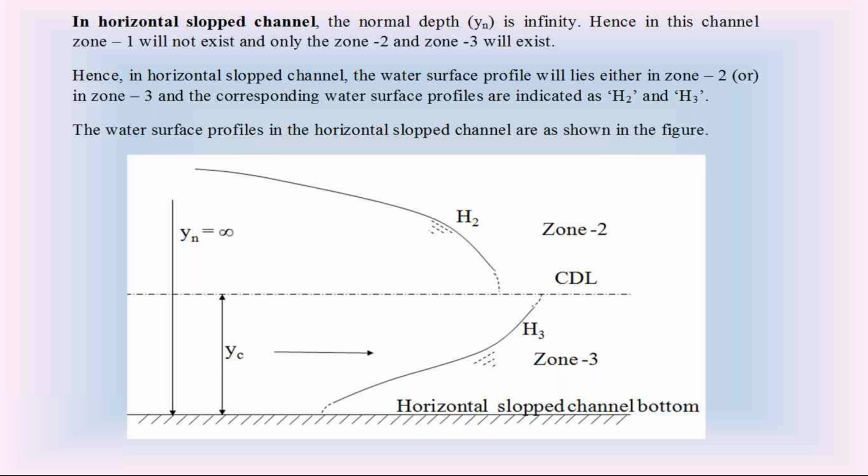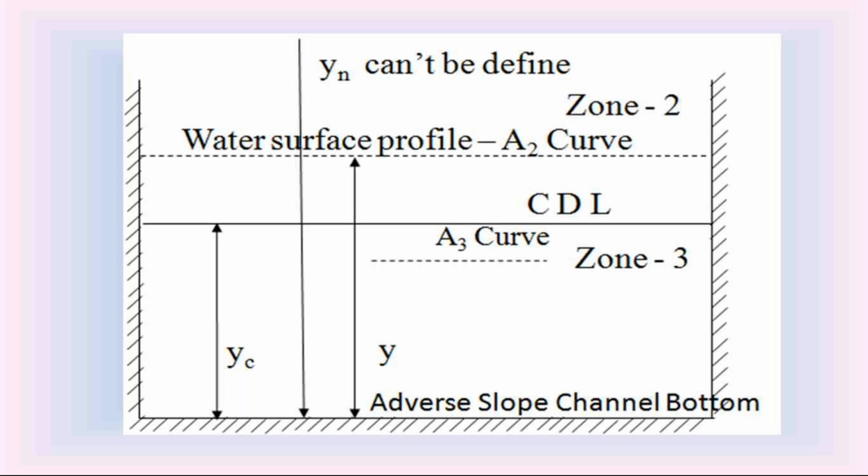Then coming to the last channel bottom slope, the adverse slope. We know that if the channel bottom slope is rising in the direction of water flow, we call that bottom slope an adverse slope. In the adverse slope channel, we cannot define the normal depth Yn. There is no definition of Yn. We cannot determine or indicate the normal depth Yn in the adverse slope channel.